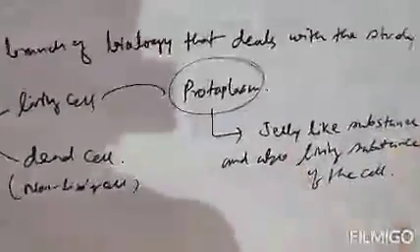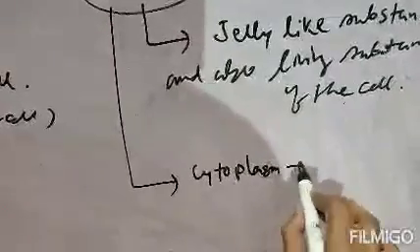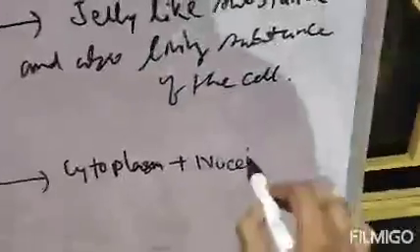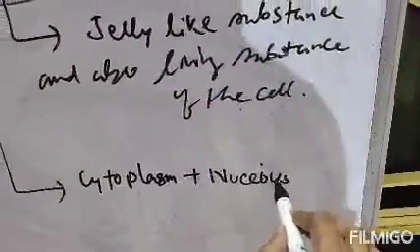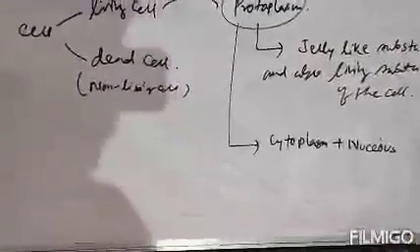Now this protoplasm is actually composed of two main parts. One is cytoplasm and second one is your nucleus. So protoplasm is actually composed of two main parts. One is your cytoplasm and second one is your nucleus. Clear? So this is your protoplasm.